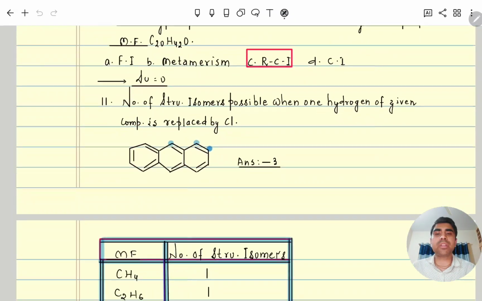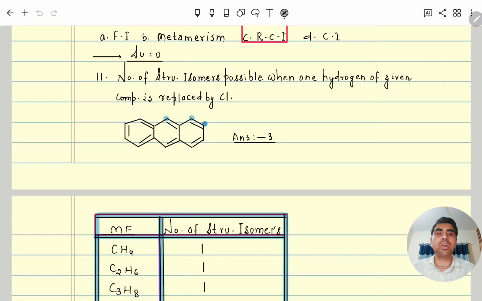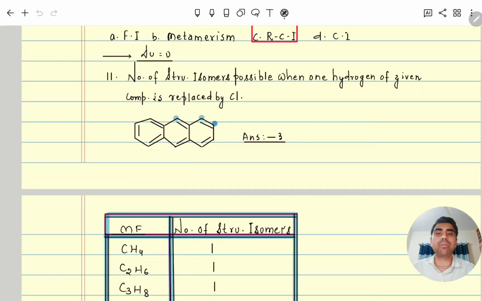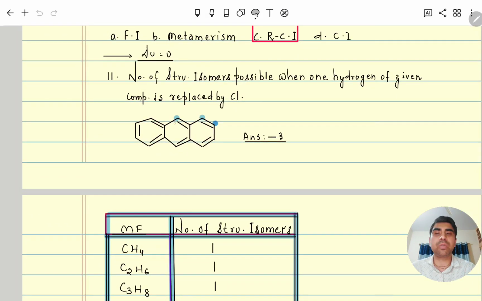Next, number of structural isomers possible when one hydrogen of the given compound is replaced with chlorine. So where can you keep it? One you can keep at the alpha position, then this one is beta, then this one is gamma. So like that, here 1 or here 1 or here 1. Only these 3 positions we can replace.